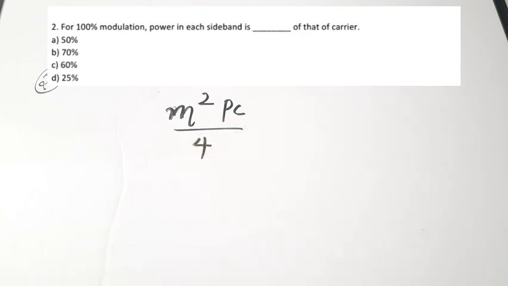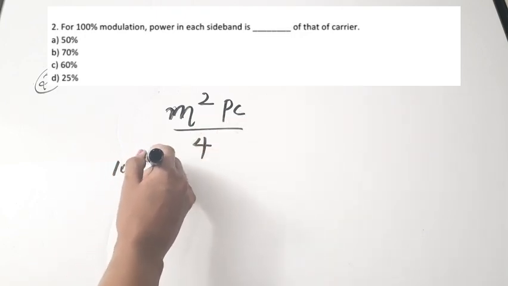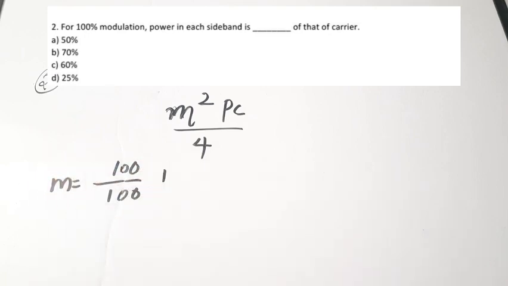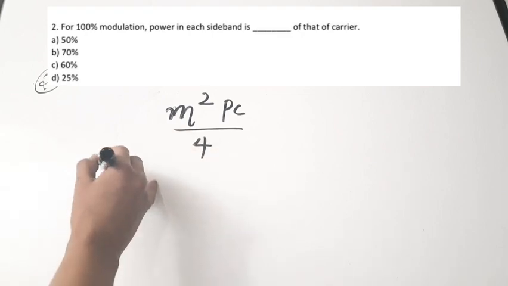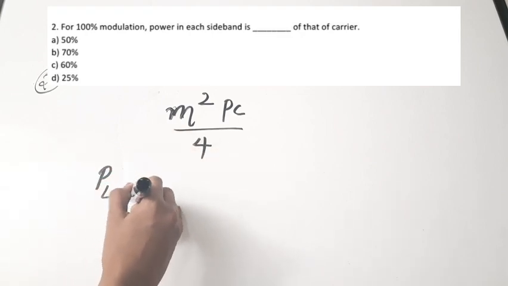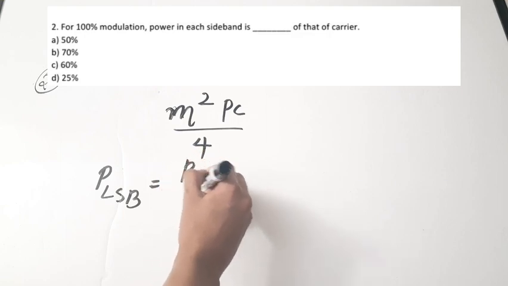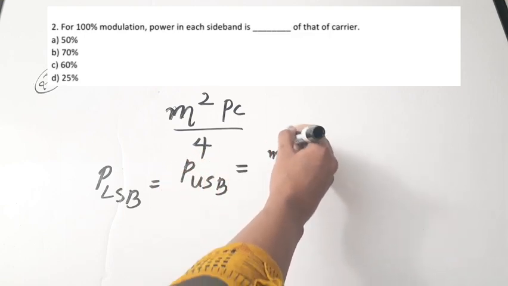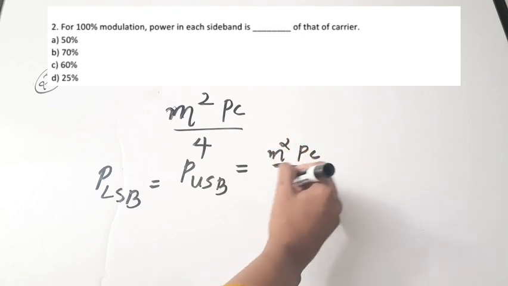Here, 100% modulation means 100 by 100, so M is equal to 1. So power in each sideband, that is P LSB is equal to P USB is equal to M